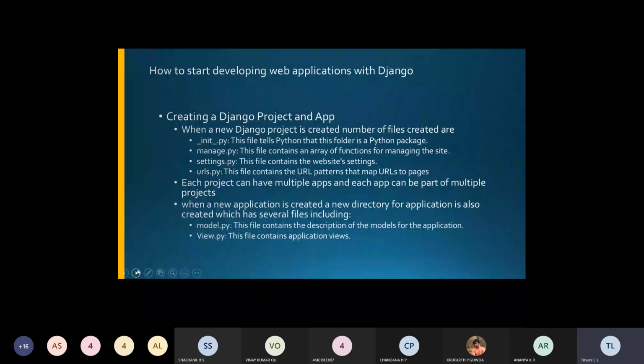In order to develop web applications using Django, the first thing we do is create the Django project and application itself. What are the steps required to create this Django project and applications? We'll see them one after the other. So when a new Django project is created, what are the files that get created? Let us see. One second.